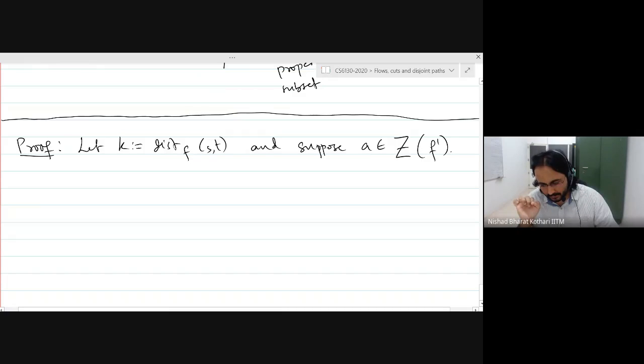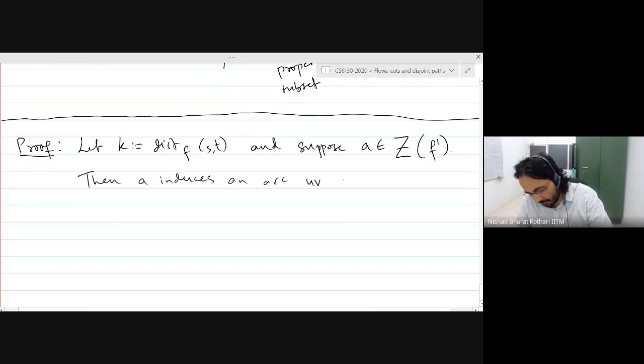Okay? So that is what I mean by the next statement. Then A induces an arc UV of D of F prime. Okay? So A could be UV or VU, we don't know. But it induces an arc UV in the auxiliary digraph with respect to F prime.